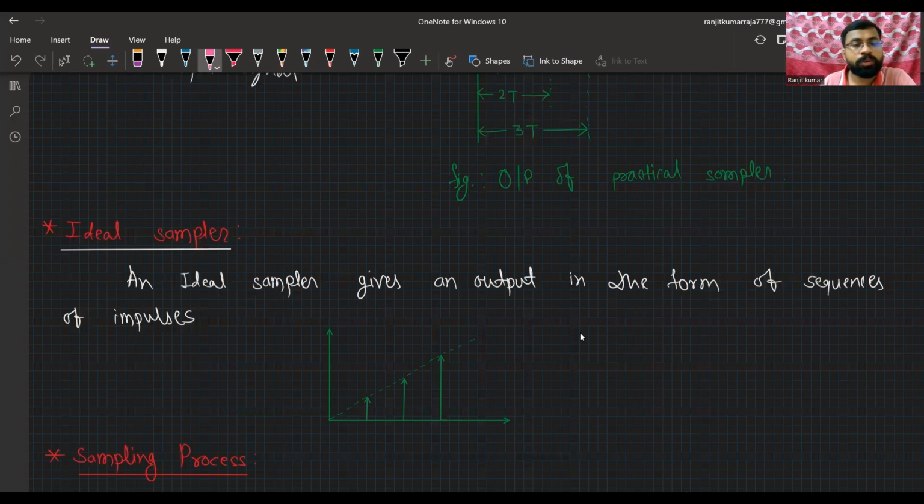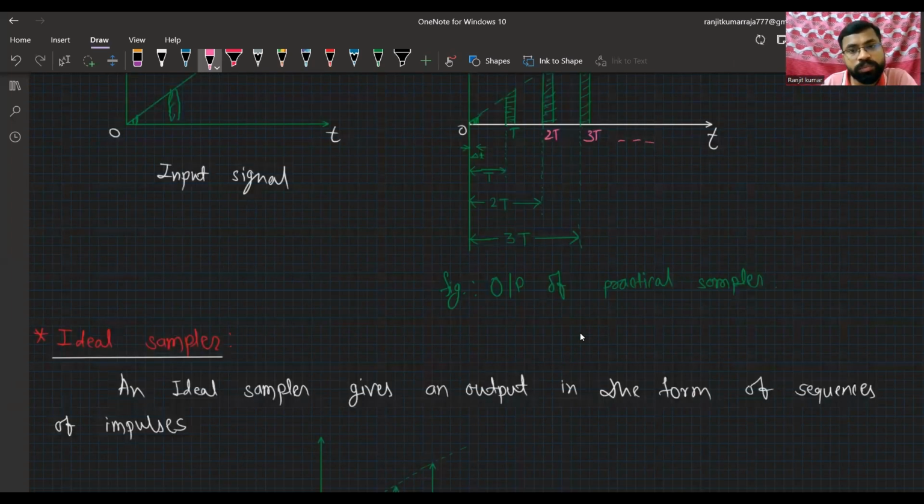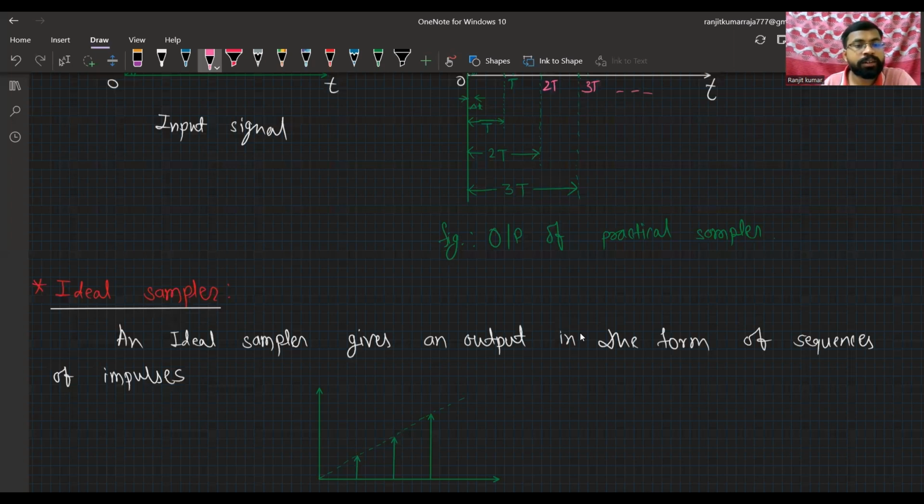Now we will discuss the ideal sampler. This is the practical sampler. The practical sampler has some thickness, some amount of thickness in the signal. Now we talk about the ideal sampler.